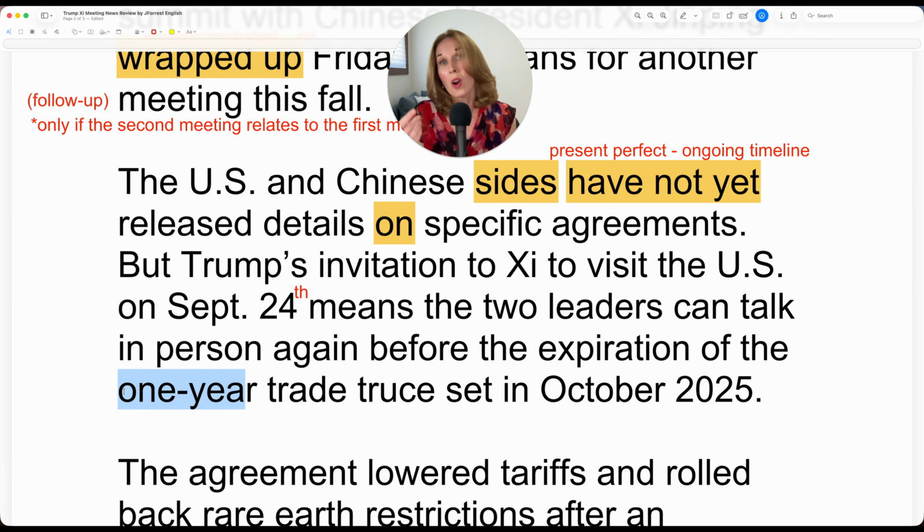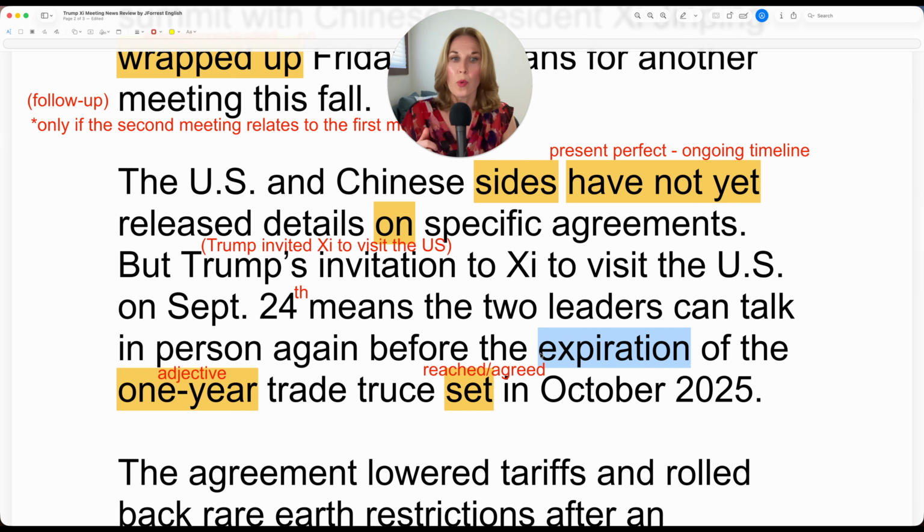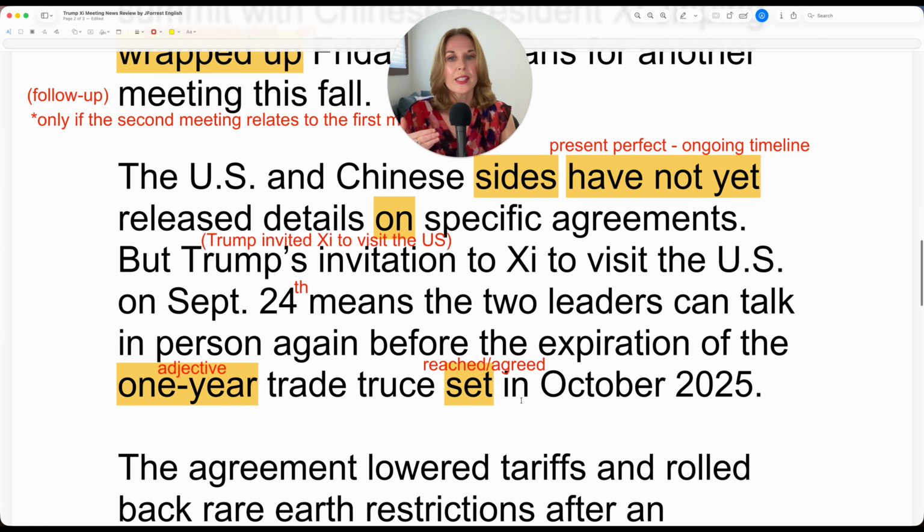Now this, you already know why there's no S and why there's this dash here, is because it functions as an adjective and it gives you more information about the truce, the trade truce set in October 2025. So set in, this is when they agreed to the truce. Notice here also they're using the noun form, expiration. What's the verb? Expire. So as the verb, you could say the trade truce expires in October 2026.